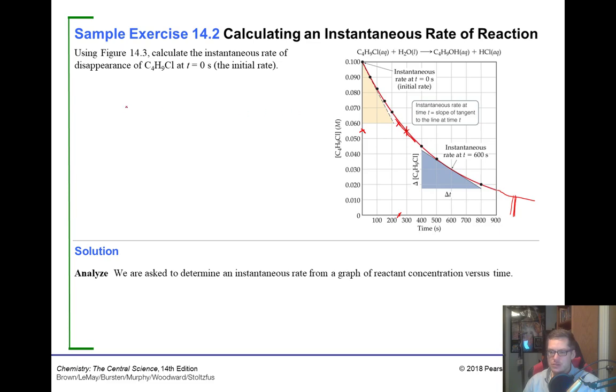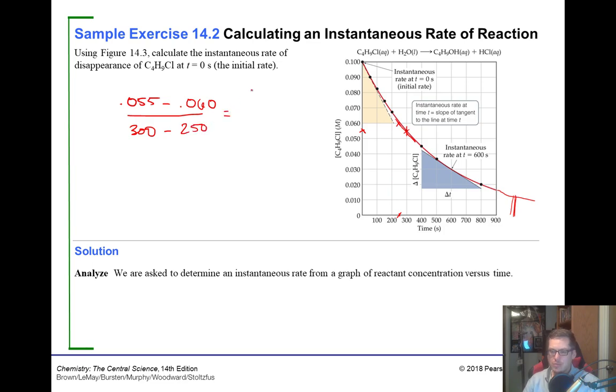The final concentration would be halfway between those, so it would be 0.055. Then the initial concentration would be 0.060. The final time would be the 300 seconds, and the initial time for our tangent would be, I don't know, 250 or so.